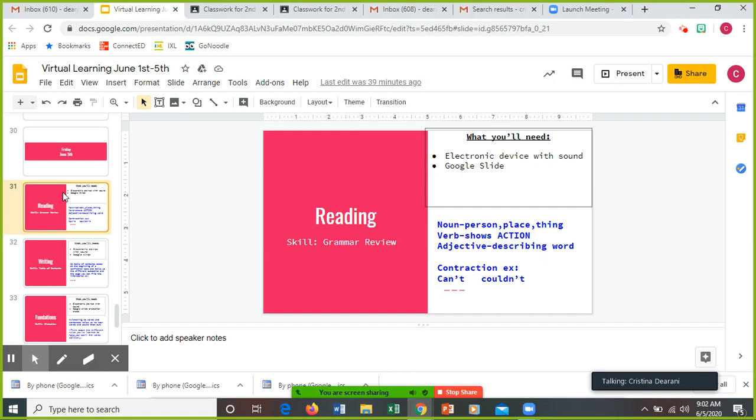It describes a noun. And remember your contractions when you have two small words like cannot and you put them together with an apostrophe. The apostrophe takes the place of the O or certain letters. Cannot turned into can't. Could not turned into couldn't. All right, so you're going to do a little bit of review, practicing different grammar skills today.